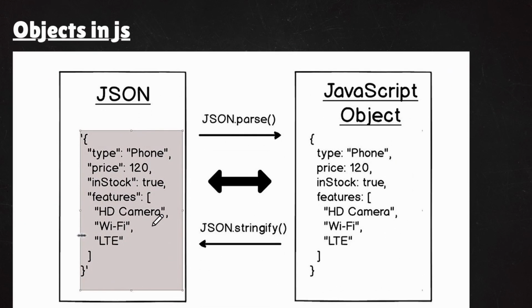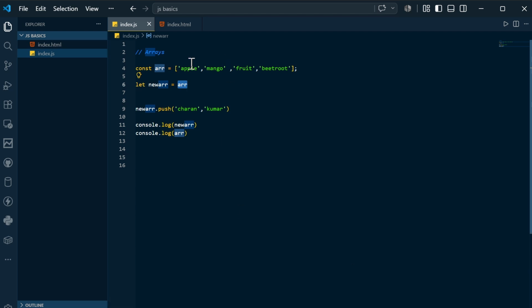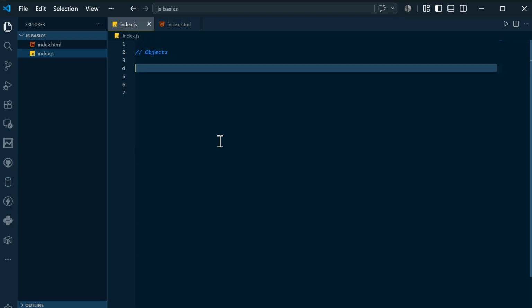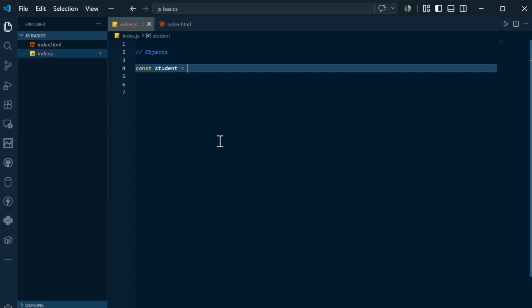The next thing is objects in JavaScript. I will also discuss in detail what JSON and a JavaScript object are. First of all, you need to understand what objects in JavaScript are, and practically you need to understand. So I will come here, I will remove this, and I will say objects. If you want to understand objects in detail, how will you do that? I will say const student equals to this.